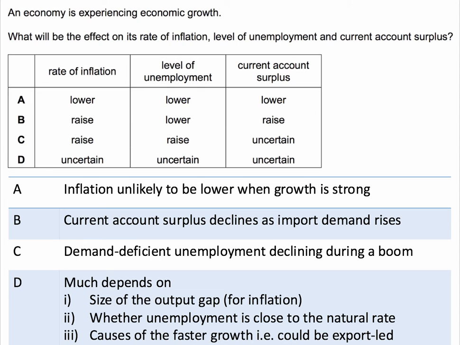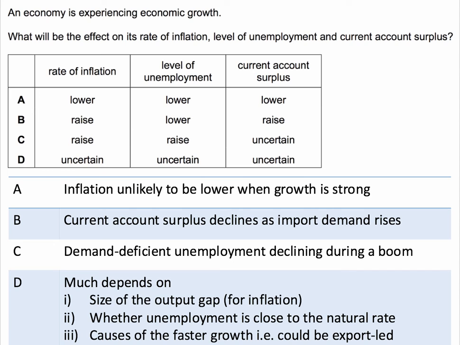C, yes, we'd expect to see inflation higher, and we're not sure about the current account, but again, unemployment would be unlikely to rise during a boom. In particular, the level of demand-deficient unemployment would be expected to shrink during a period of rapid economic expansion. So D is the correct answer. All three objectives, we could make a case for saying there's a degree of uncertainty about the future direction.